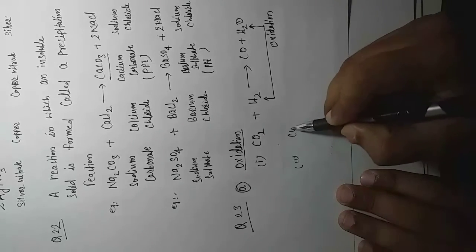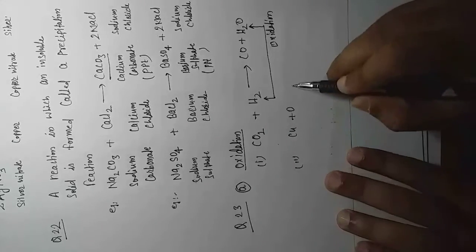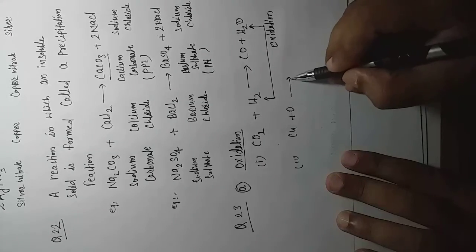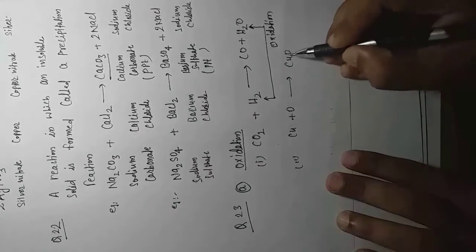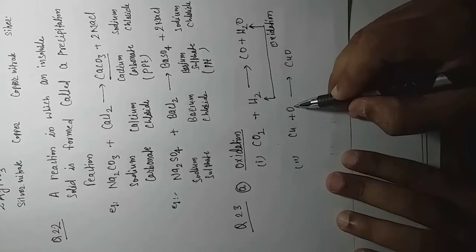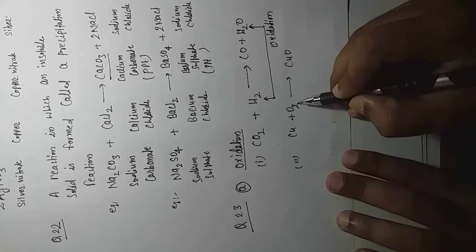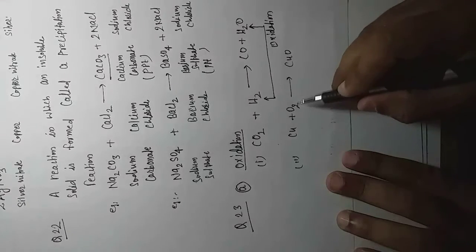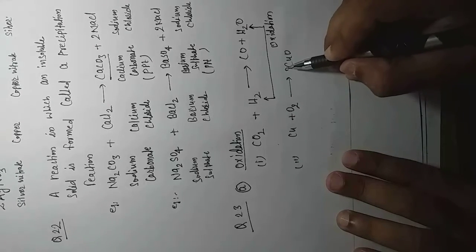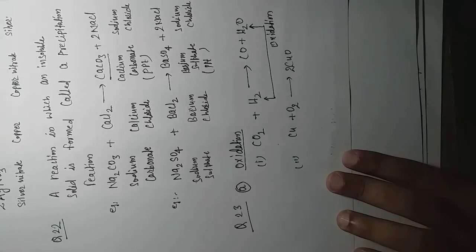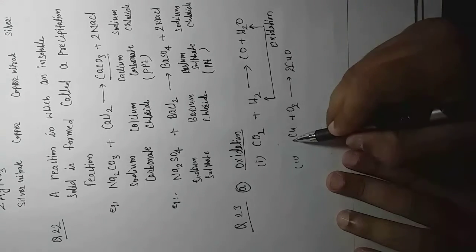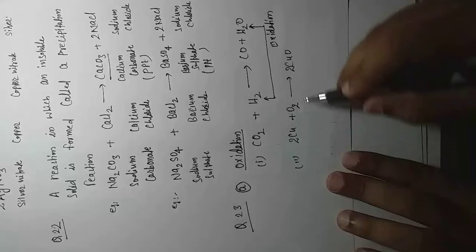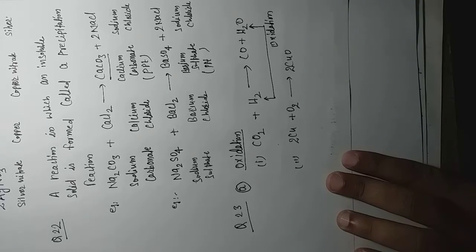Copper reacts with oxygen, it will form copper oxide, CuO, right? But we all know oxygen is not in atomic form, it exists in nature in molecular form, so we write O2. If you write O2, it means this side you must also keep 2 oxygen, so we multiply by the factor 2. 2 copper this side, so you can write like this. Now it becomes a balanced chemical reaction.